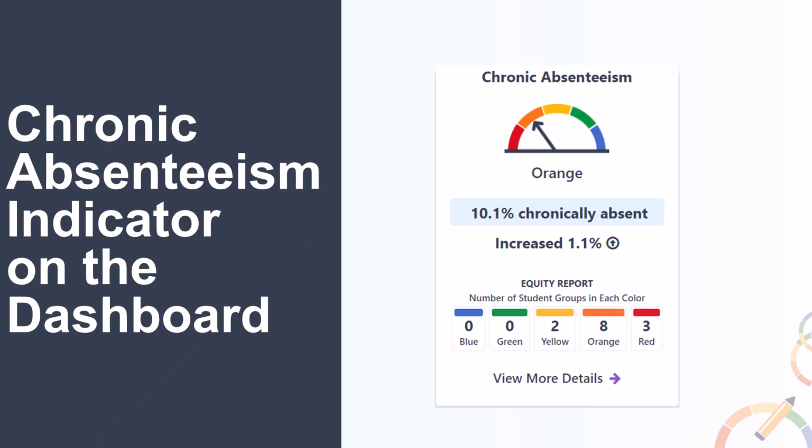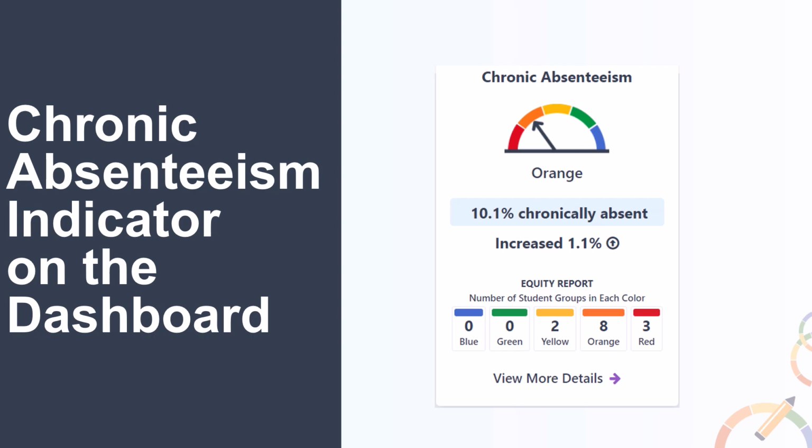Thank you. Next, we want to go over what the Chronic Absenteeism Indicator looks like on the dashboard. A baseball card style graphic will be the first level of information available to schools and LEAs. This sample card reports results of a school or LEA's chronic absenteeism. This card is showing an orange performance level or color with the gauge pointing to the orange section and the word orange under the gauge.